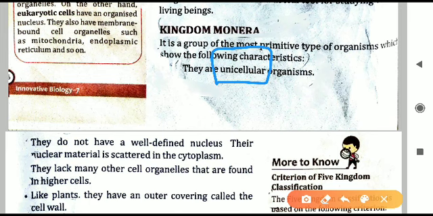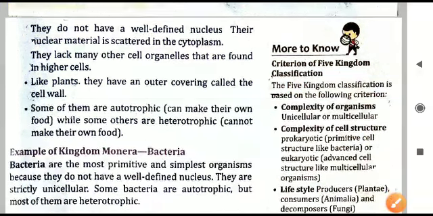Like our body, human beings have trillions of cells, so we are multicellular. But in the case of kingdom Monera, all the organisms have only a single cell in their body. That means one organism has one cell as its body, which makes it unicellular.